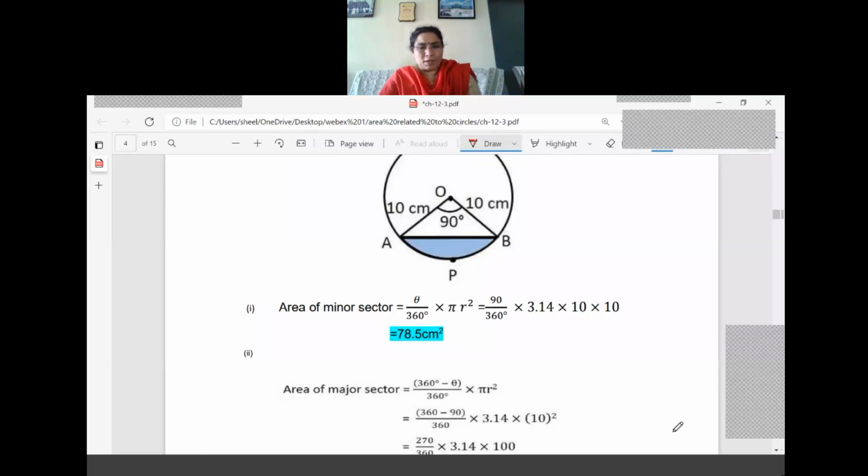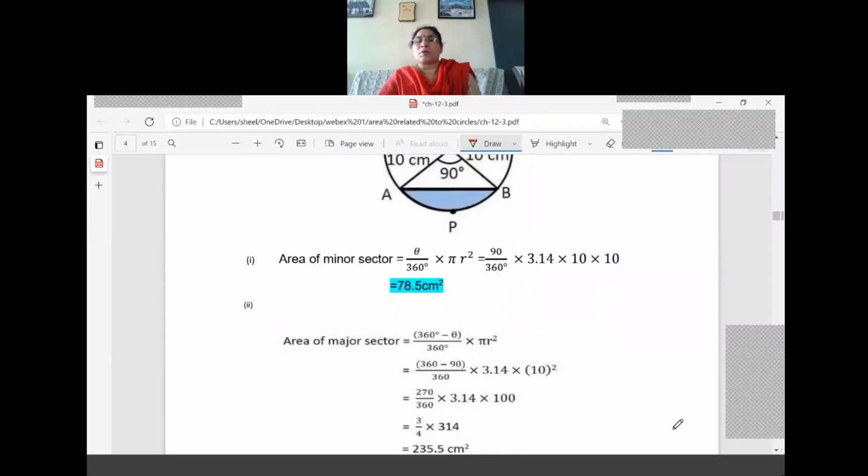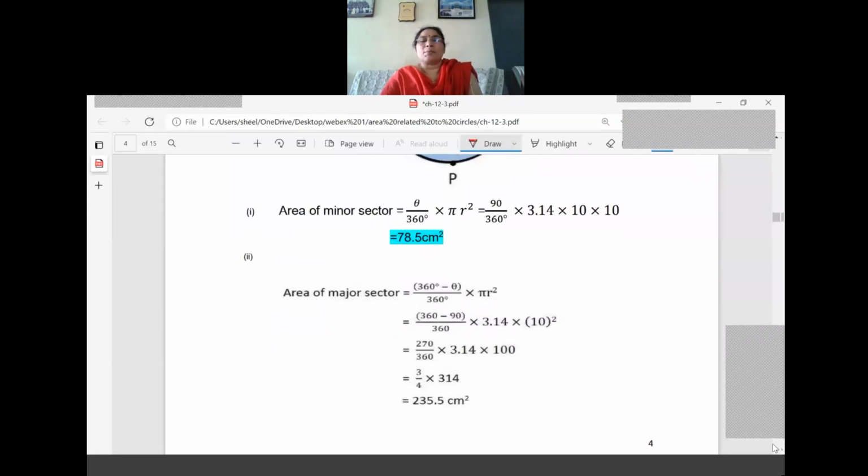First we will write the formula, then we are going to substitute. What is 360 minus 90? It is equal to 270. 270 by 360 into 3.14 into 100. So after the simplification, what is the answer you are getting? 235.5 centimeter square. These two questions are easy for you because we already learned and we have seen many sums based on that. So we just did a formula and calculated the value.